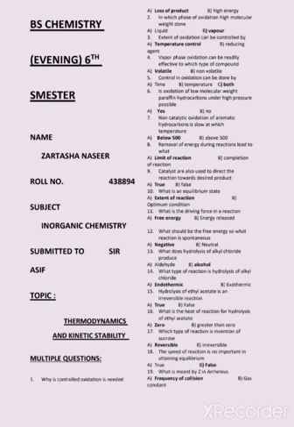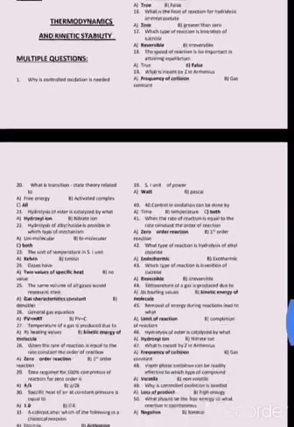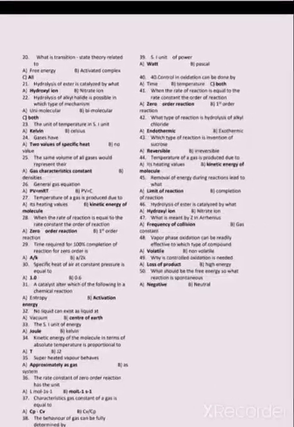Which type of reaction is inversion of sucrose? Reversible. The speed of reaction is not important in attaining equilibrium. It's false. What is meant by Z in Arrhenius? Frequency of collision. What is transition state theory? Free energy and activated complex both.